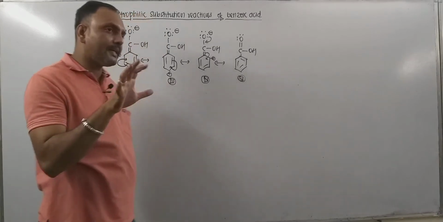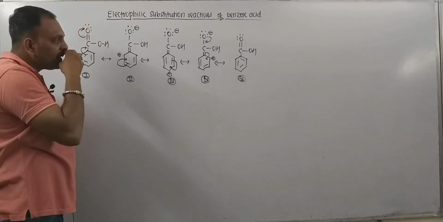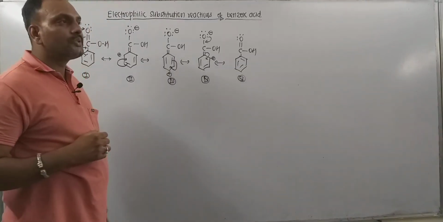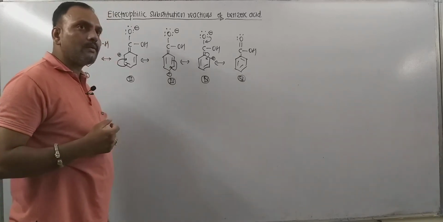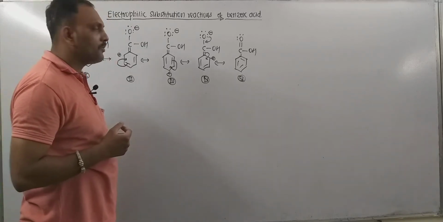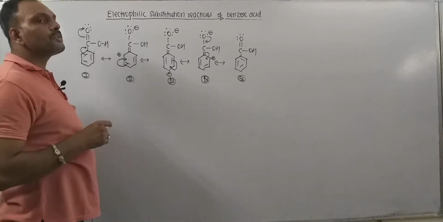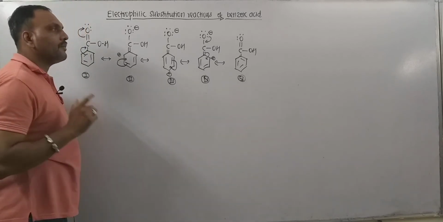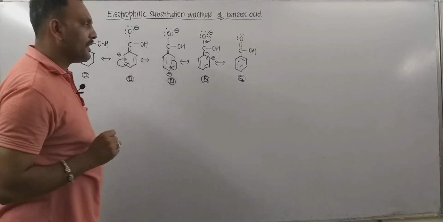So the first very important thing is, as this carboxyl group attracts electrons from the ring, it is deactivating the ring for sure. And the second very important thing is, the ortho and para positions have positive charges, so the electrophile would not attack those spots. Thus, if any electrophile comes, then that electrophile prefers to attack at the meta position. Thus, the carboxyl group is deactivating and meta directing.